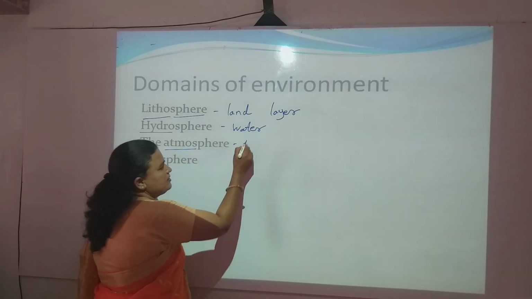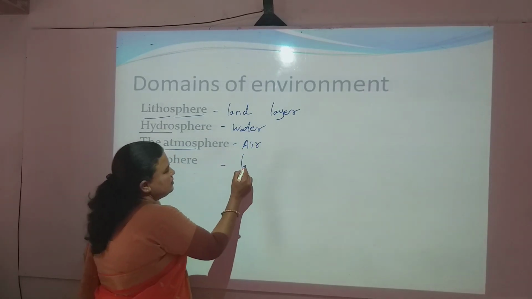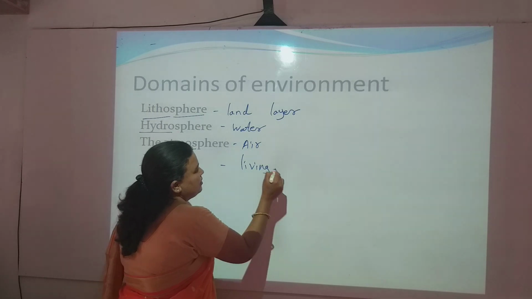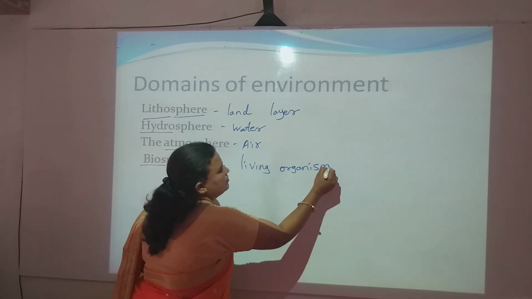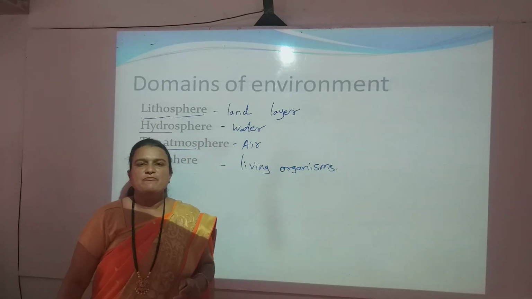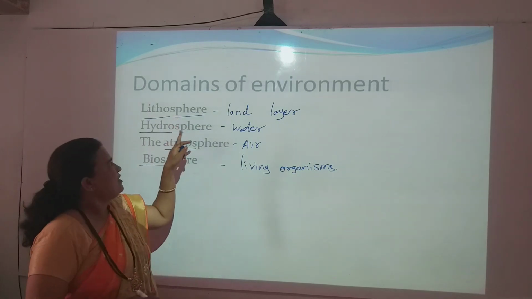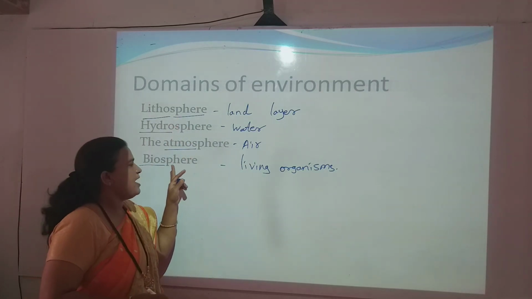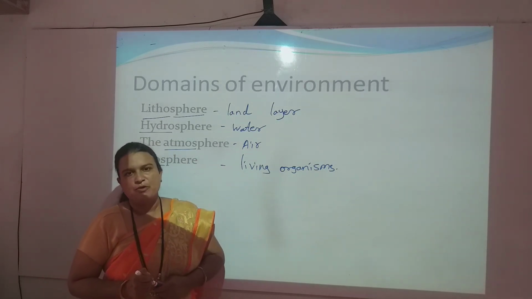Atmosphere, atmo means air, and bio means living organisms. So the major domains of the environment are four: lithosphere, hydrosphere, atmosphere and biosphere. We will study one sphere in detail.